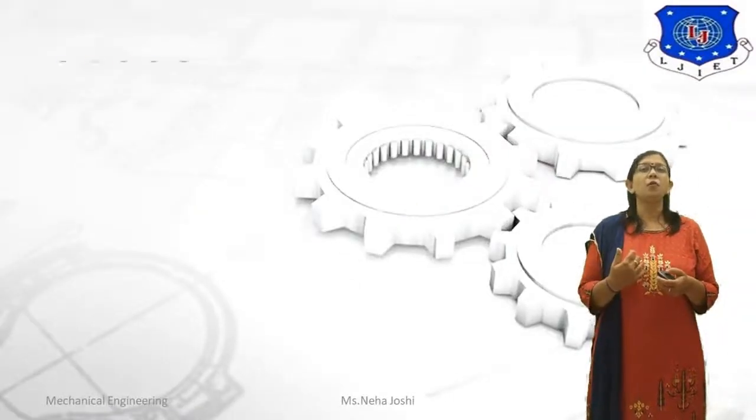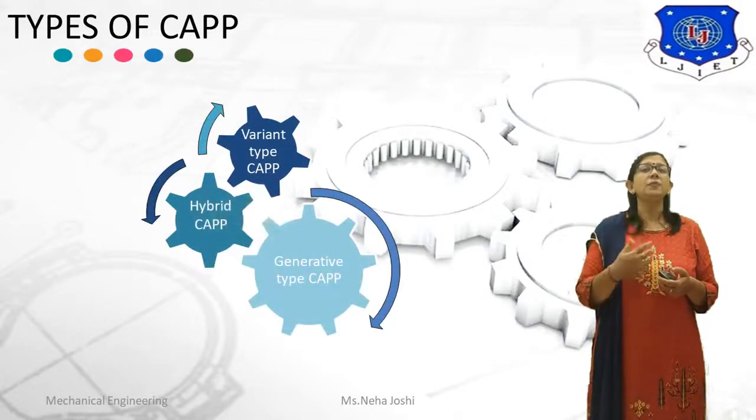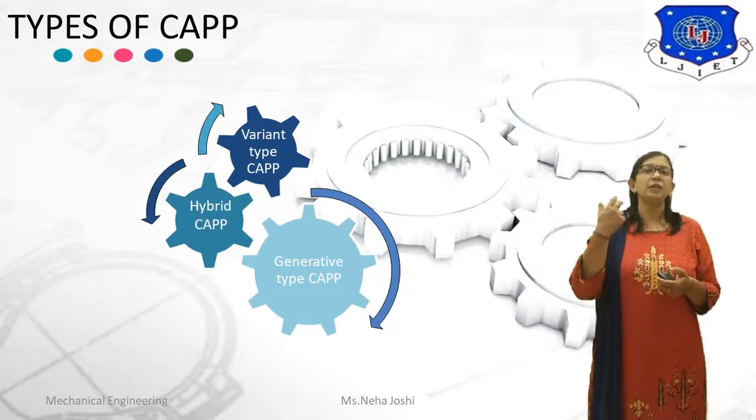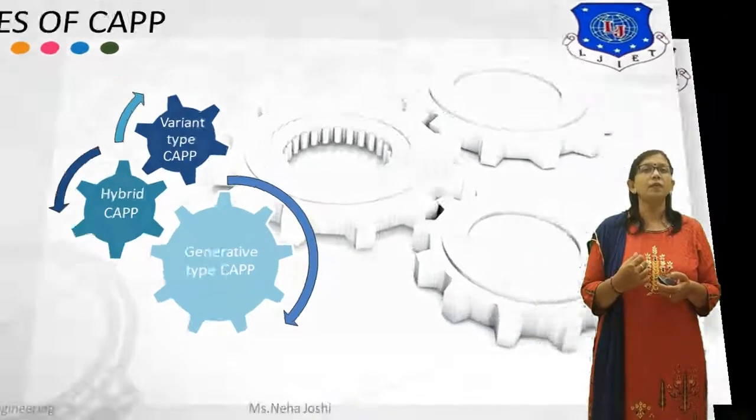Now we will discuss various types of CAPP systems. There are generally three types of CAPP system. The first one is variant type CAPP, the second one is generative type CAPP, and the third one is hybrid type CAPP.